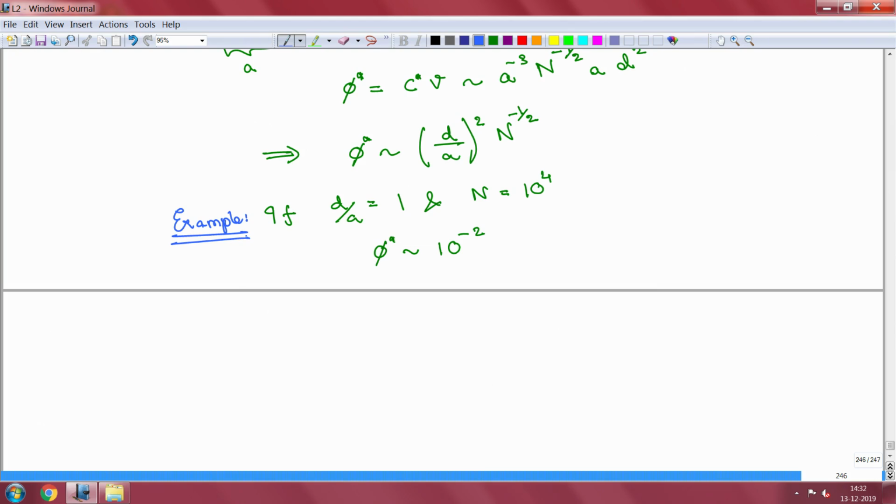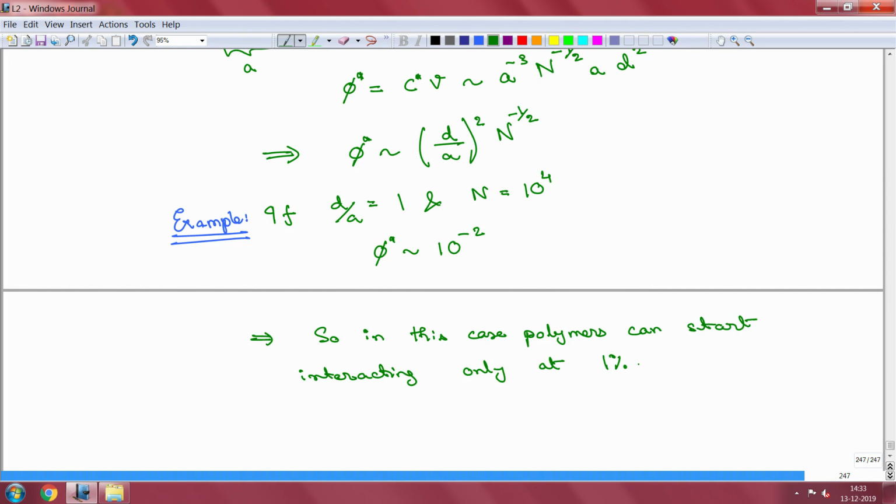Here this implies that in such a situation the polymer chains will start to interact when the polymer concentration is only 1%. In this case, polymers can start interacting only at 1% concentration or volume fraction.